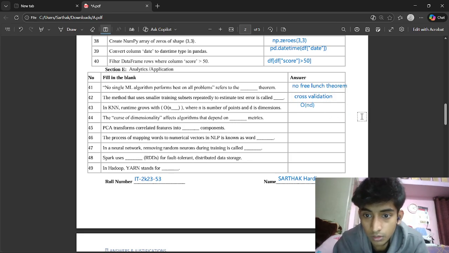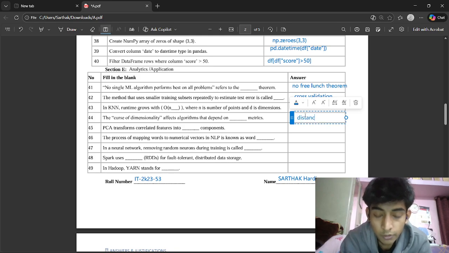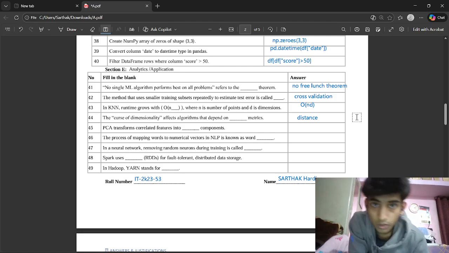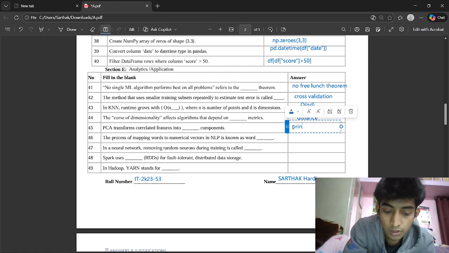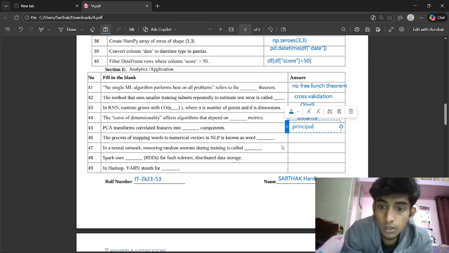The curse of dimensionality affects algorithms that depend on dash matrix. So the answer would be distance. Why? Because in KNN, as the number of dimensions increases, the distance matrix is not considered good, or it leads to the curse of dimensionality, right? Then we have PCA transforms correlated features into dash component. So we know that it is the principal component which maximizes the highest data variance, right? Principal component.